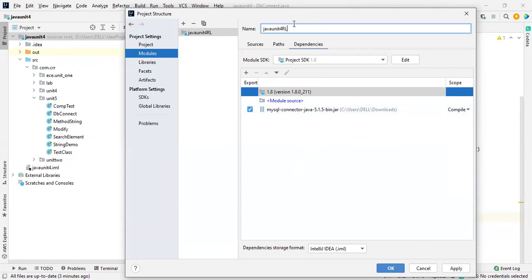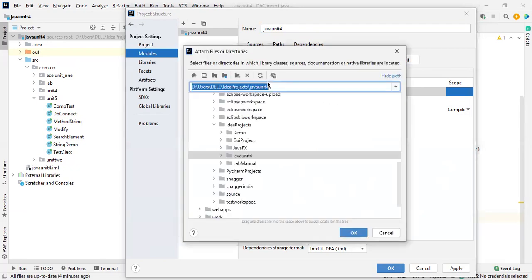Control. Don't do it like this, this is just for your information. I'm just doing this one. Control Z. Okay. So press Control, Shift, Alt and S together, and this dialog box will get opened. After this, go to the dependencies, click on the add button and select a jar file.